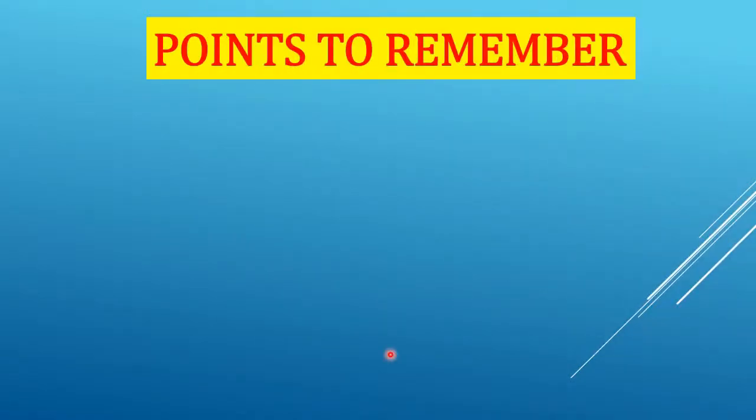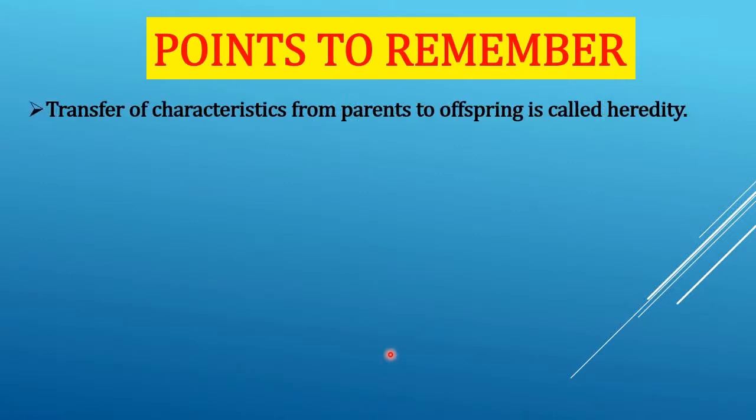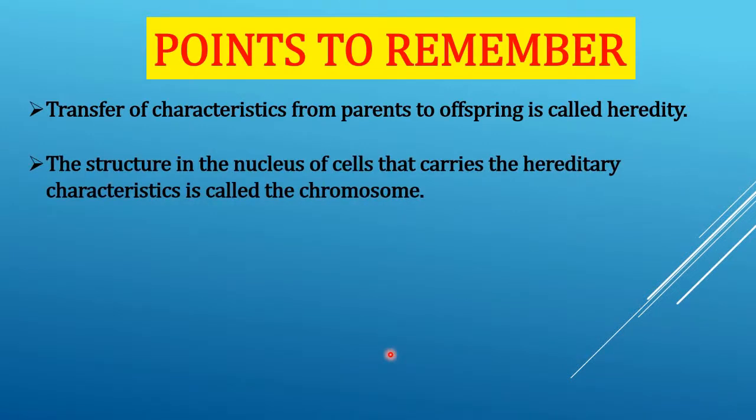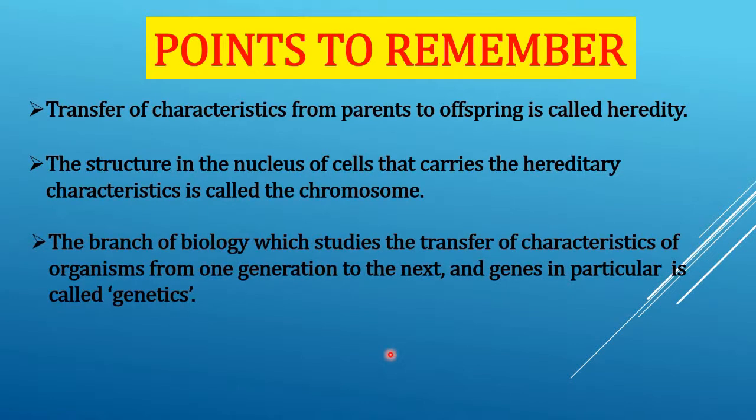Now let us see points to remember. Transfer of characteristics from parents to offspring is called heredity. The structure in the nucleus of cells that carries the hereditary characteristics is called the chromosome. The branch of biology which studies the transfer of characteristics of organisms from one generation to the next, and genes in particular, is called genetics. And in somatic cells, chromosomes are in pairs.